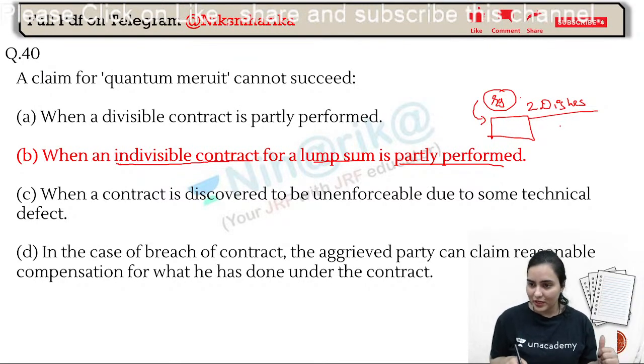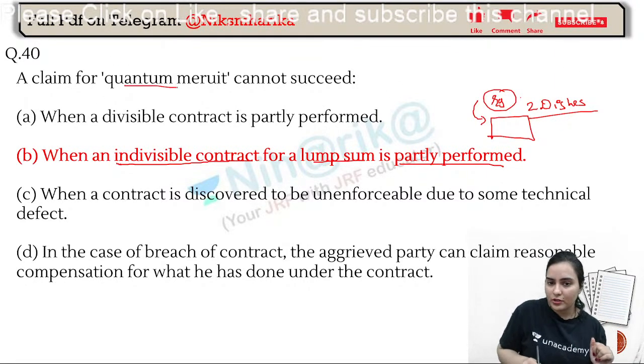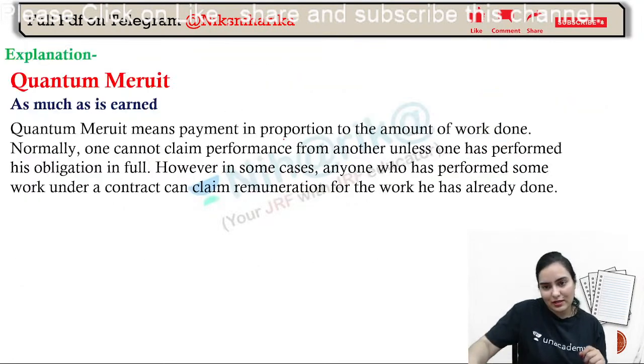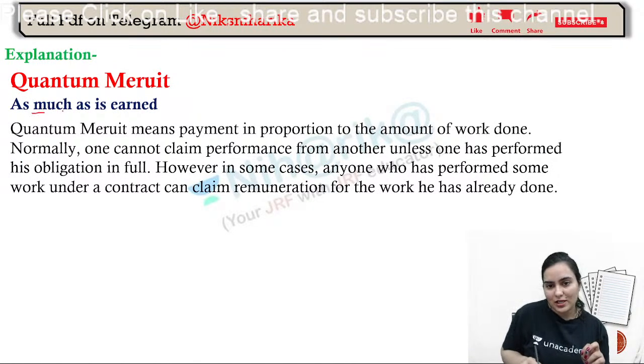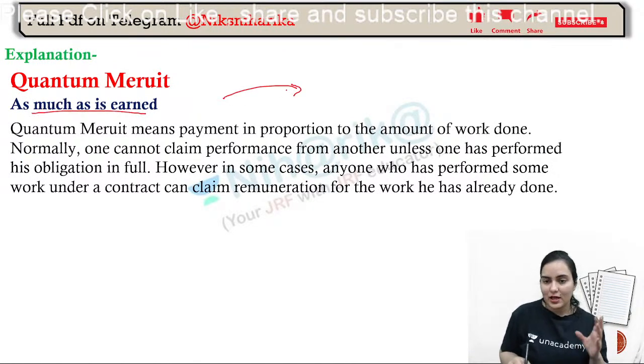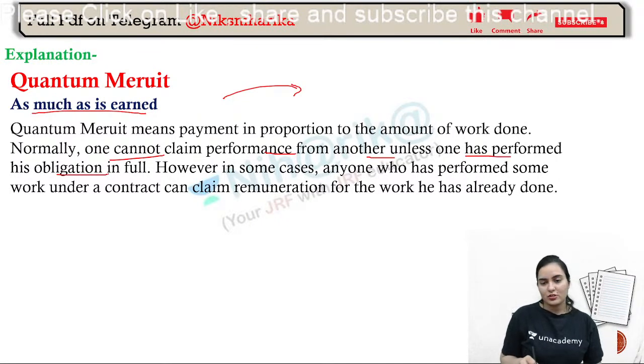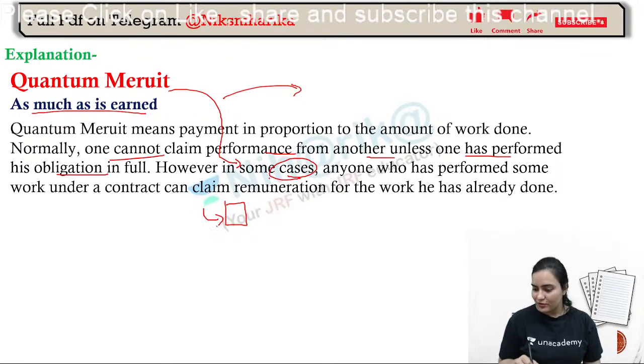No. Will you get paid for the partly work done by you? No. Will you get quantum merit? No. Will quantum merit succeed? No. What is the exact meaning of quantum merit? As much as is earned. So one cannot claim performance from another unless one has performed his obligation in full. But in some cases, that is in quantum merit cases, if somebody has performed half, then they will get half.